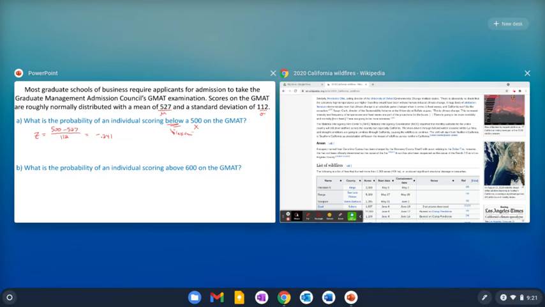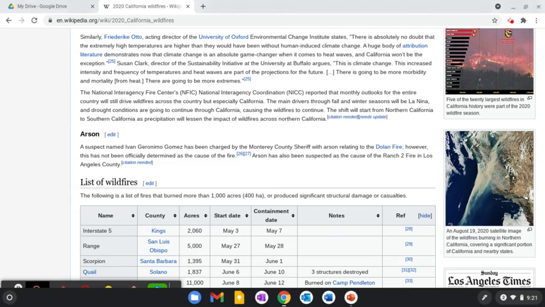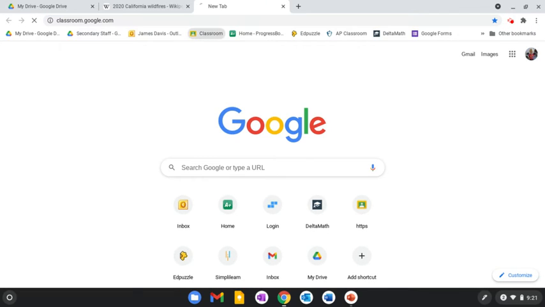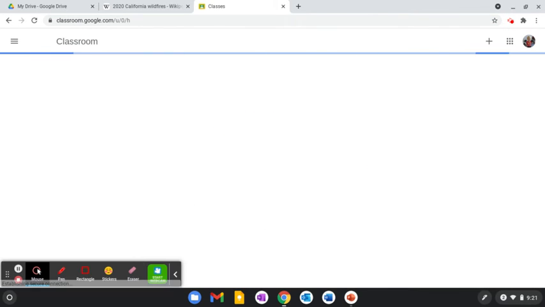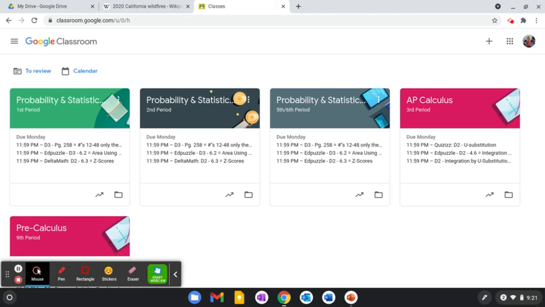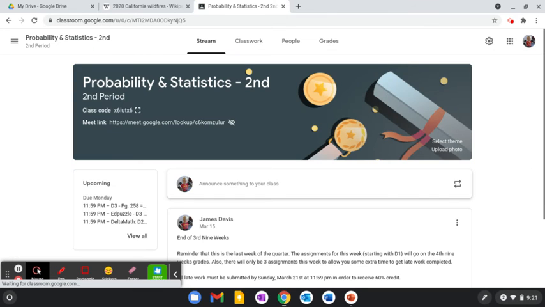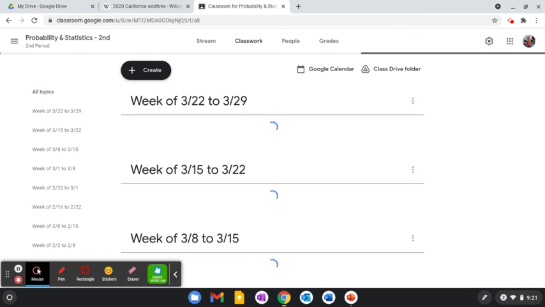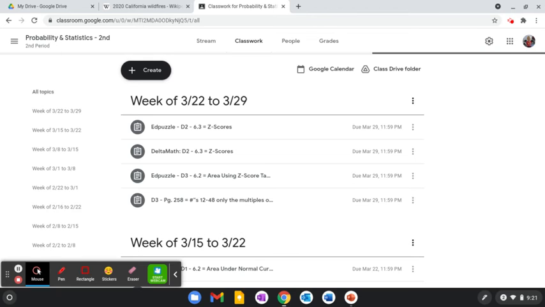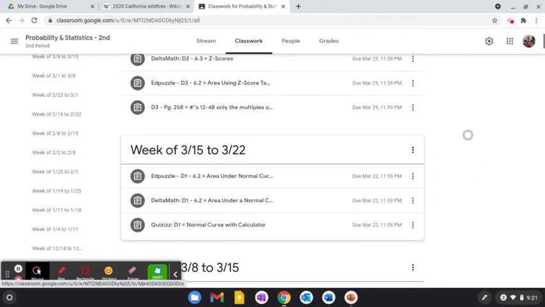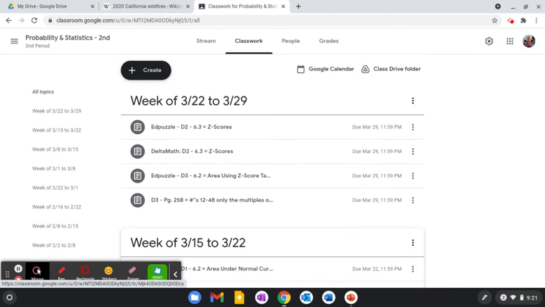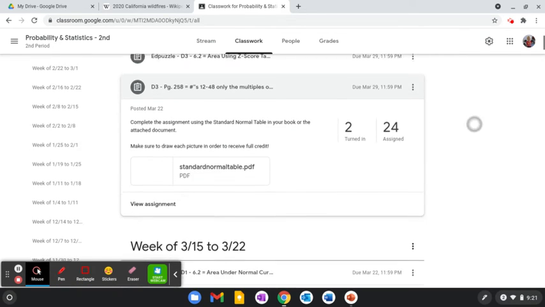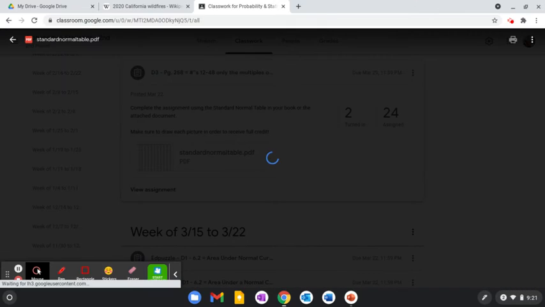So I actually forgot to pull up our table here. I guess this would be a good place to show you. If you forgot where the tables are, just go to the Providence Stats page. And I'll put this in this week's, this next week's as well. We're going to be looking at the table of values. Here, standard normal table. All right.